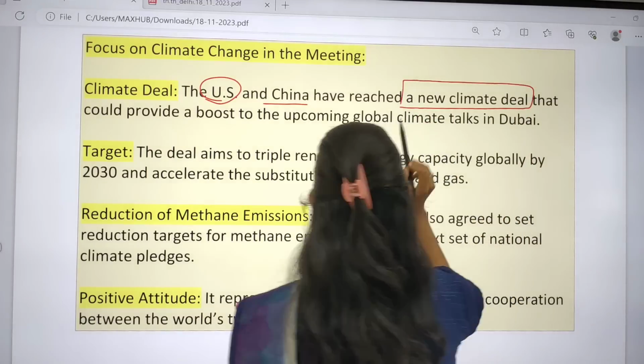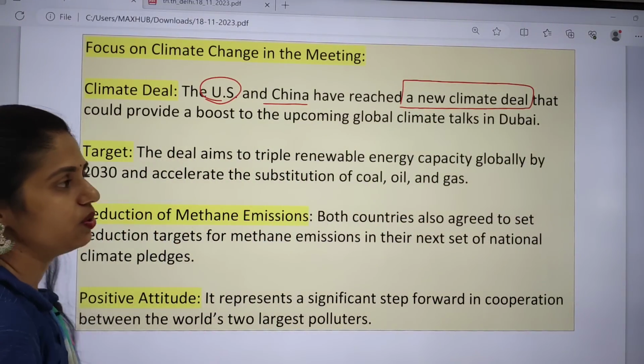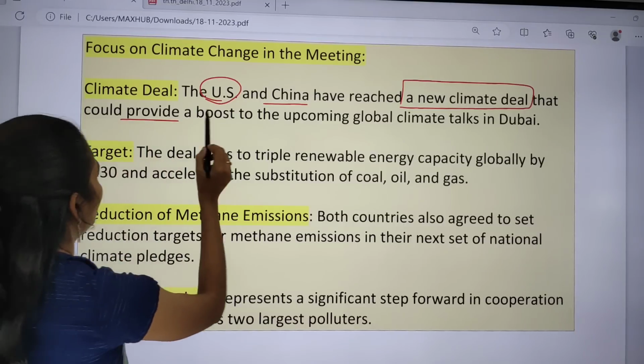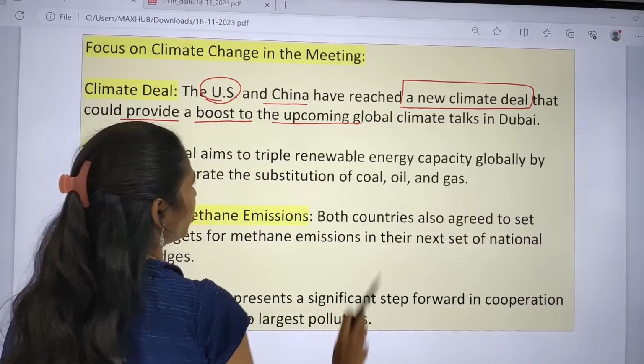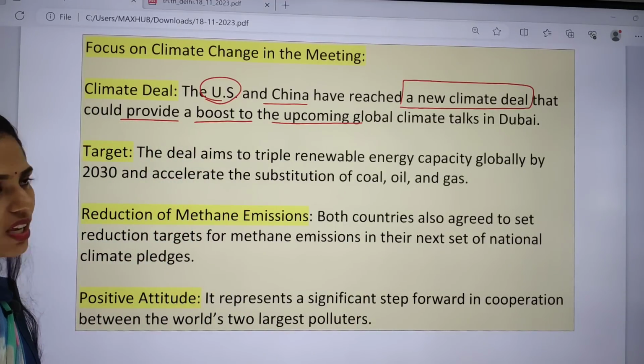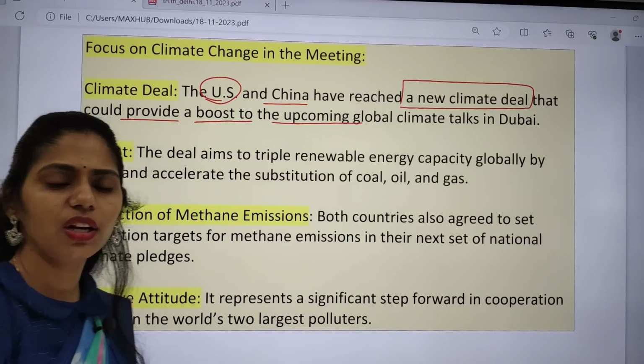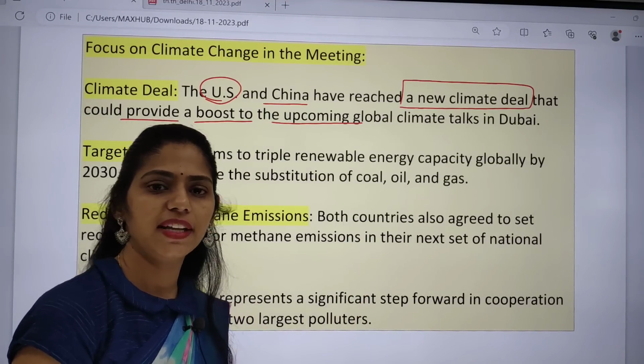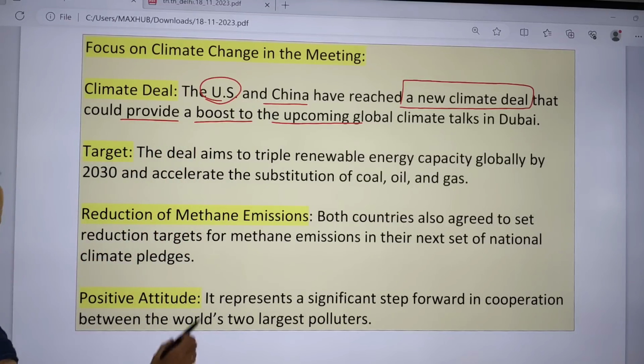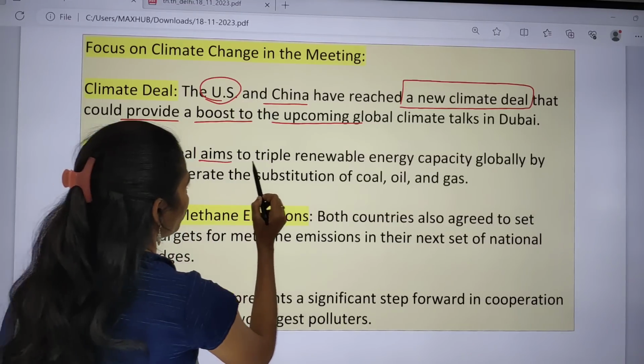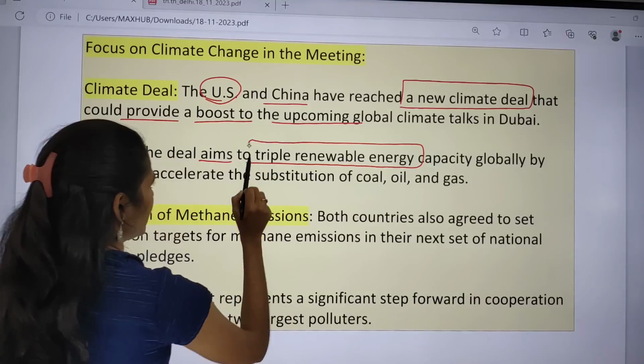China and the US have reached a new climate deal, and that could provide a boost to the upcoming global climate talks. They can also discuss it in the future at COP28. Next, the deal also aims to triple renewable energy capacity.